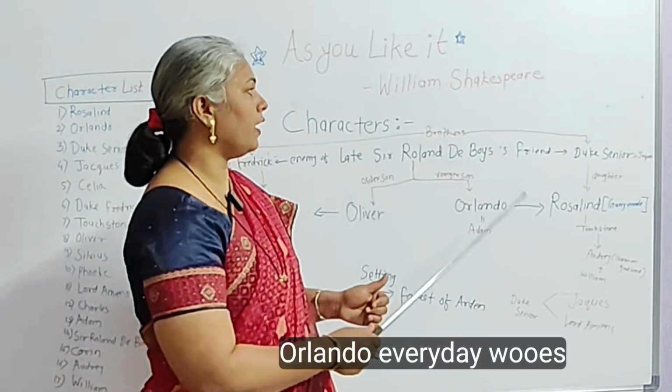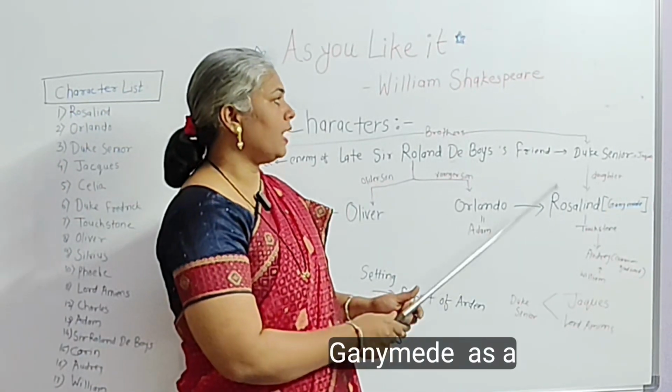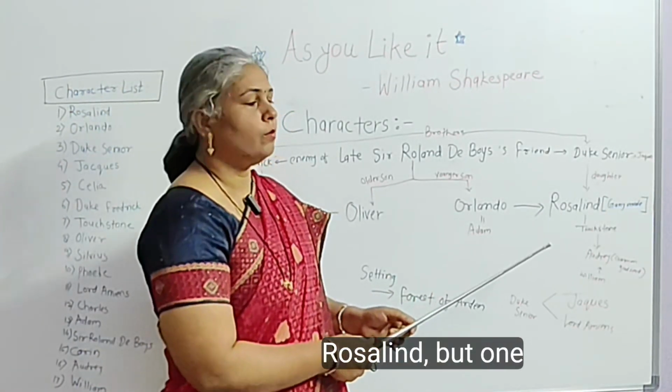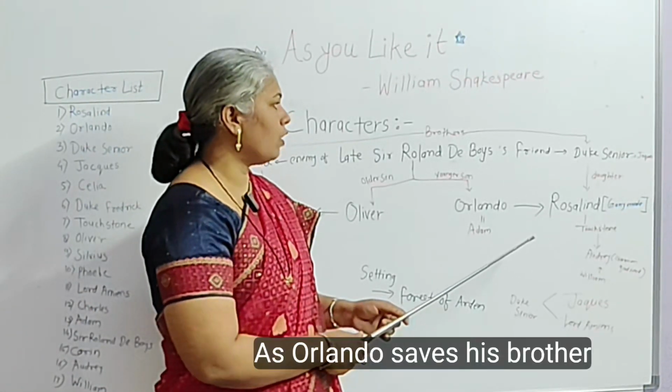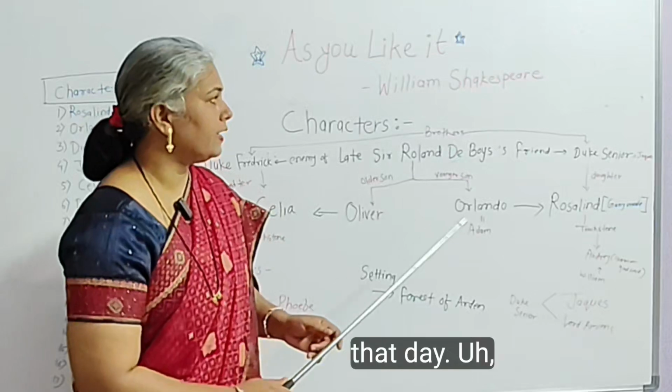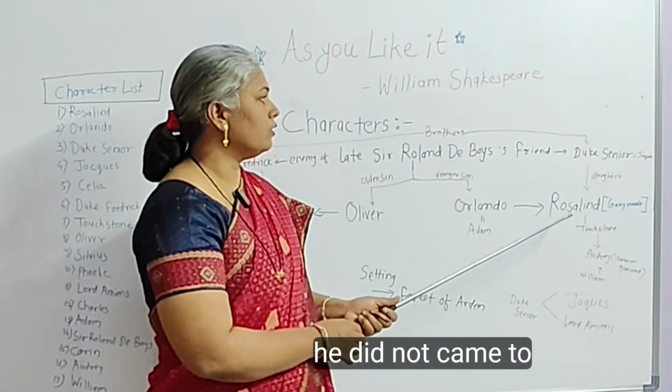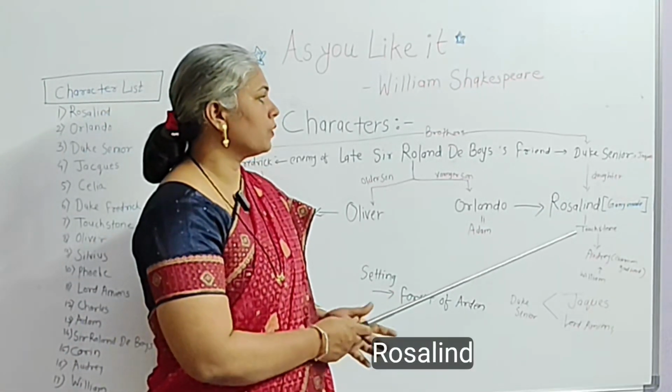So Orlando every day woos Ganymede as Rosalind, but one day, as Orlando saves his brother, that day he did not come to Rosalind.